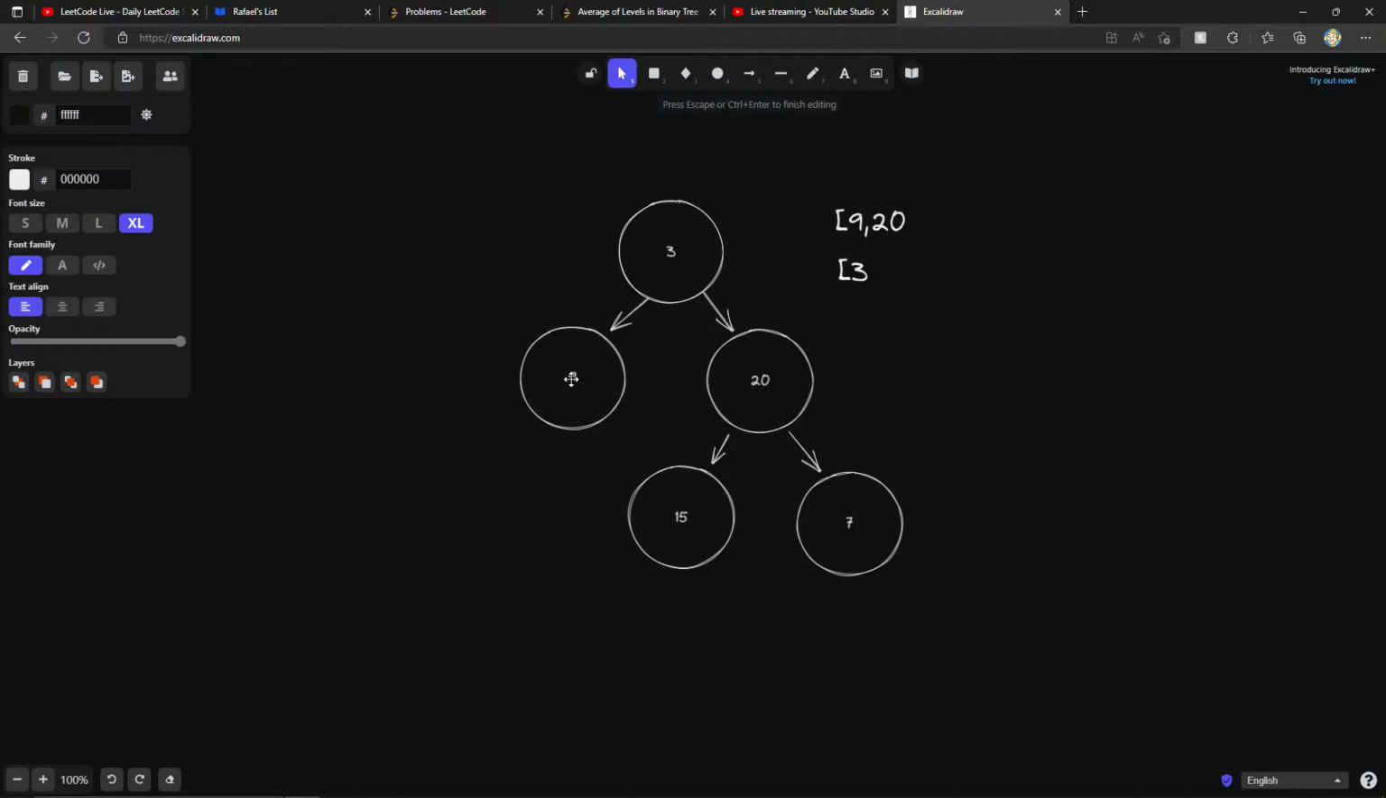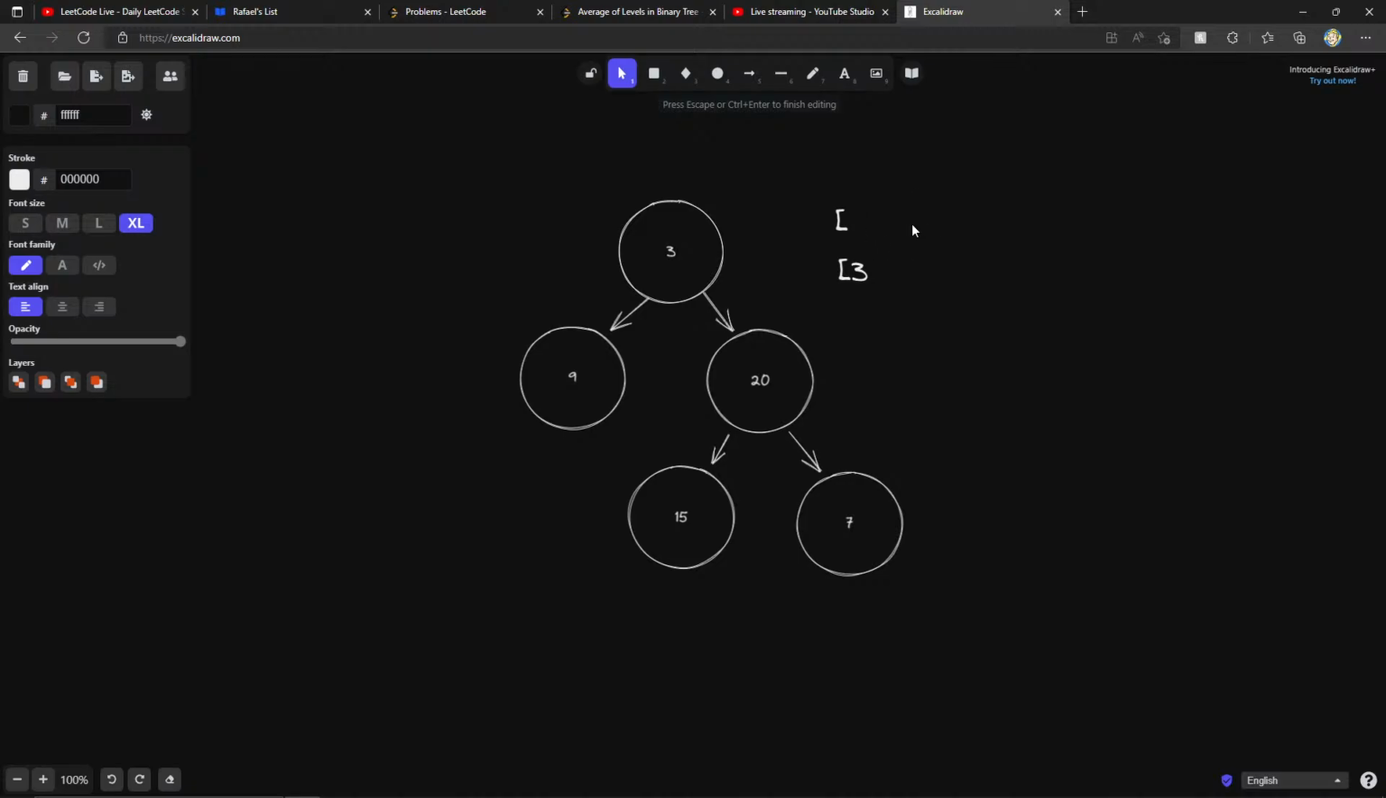Now we do 9. We look at its children. It doesn't have any children, so we don't do anything. And then we look at 20. It has 2 children, so we push them, we queue them onto our queue here. Now, something I forgot to mention is anytime we do come across a null value, at the same time that we pop that null value, we also have to push it.